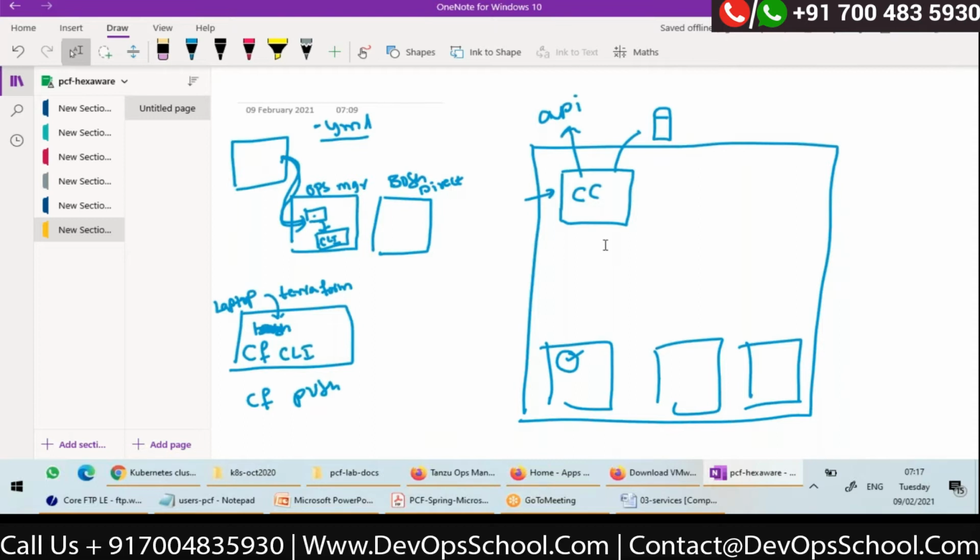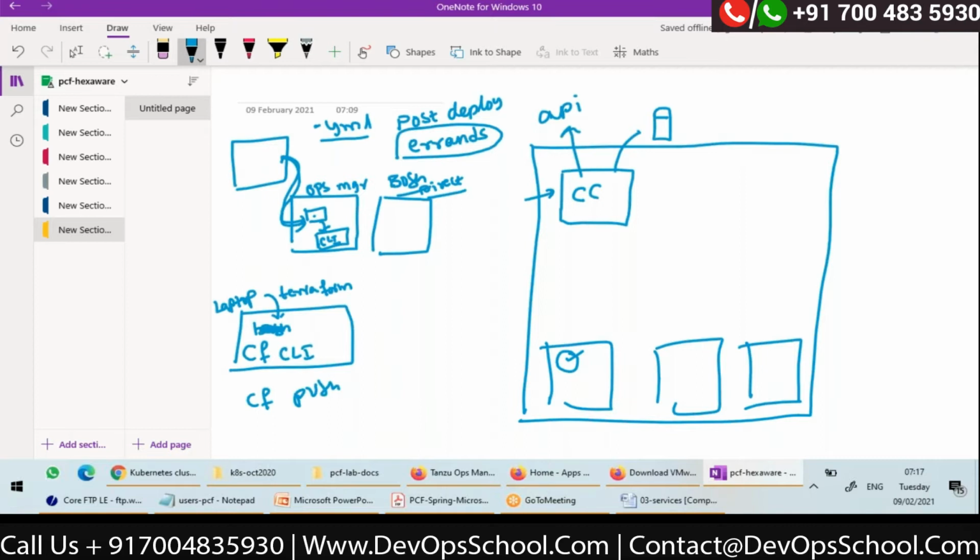One more thing, let me tell you. Once Cloud Foundry is installed through BOSH, in BOSH there are some scripts called post-deploy scripts. Those are called errands. So what are errands in BOSH? Errands are nothing but post-deploy scripts.